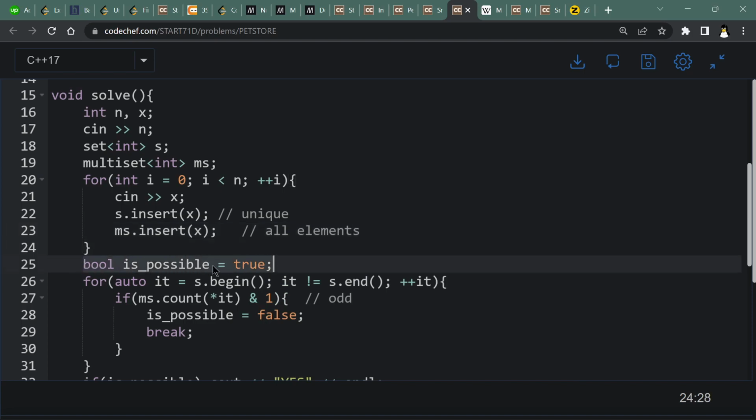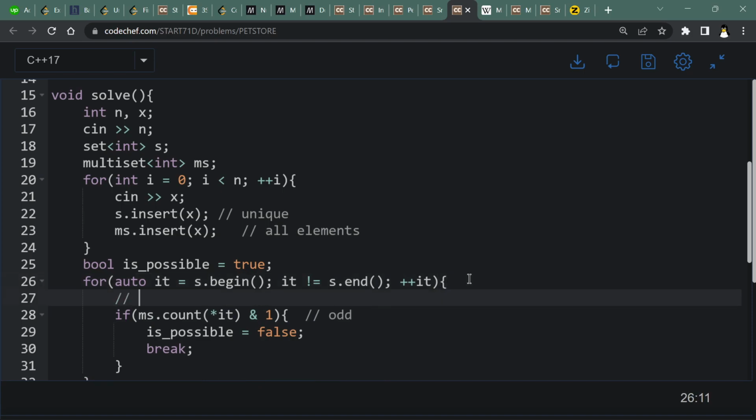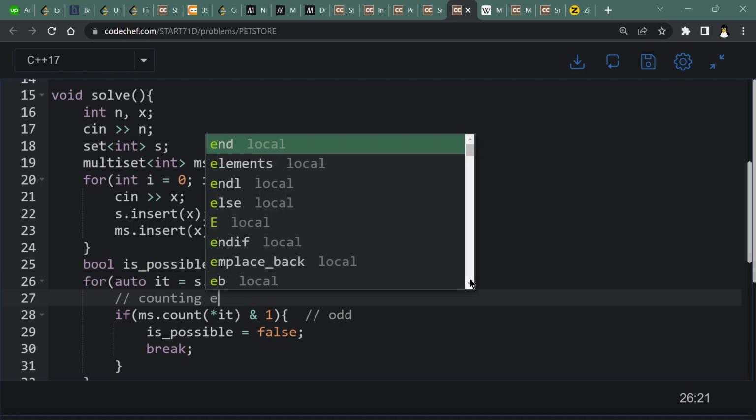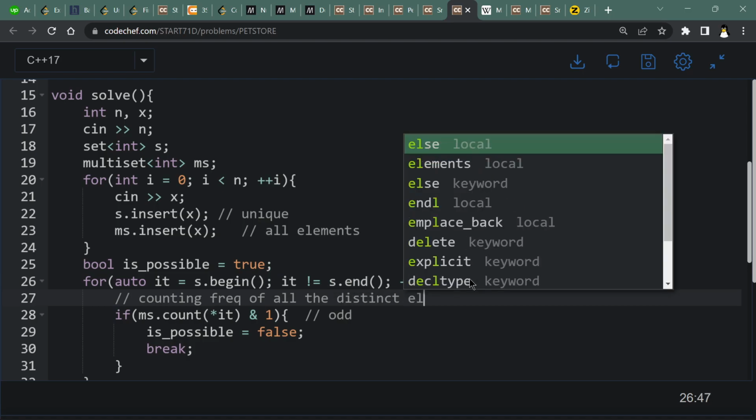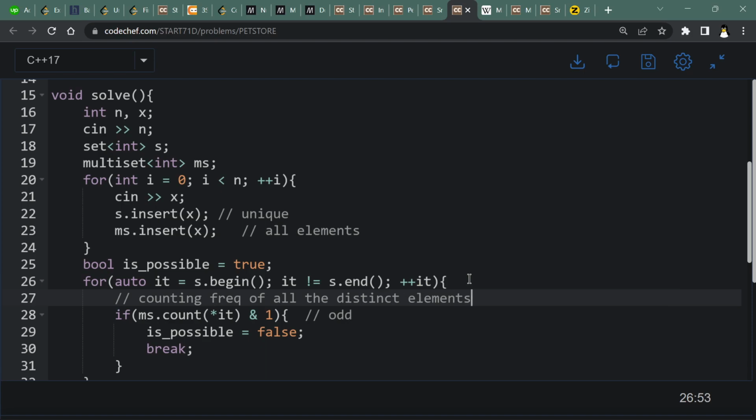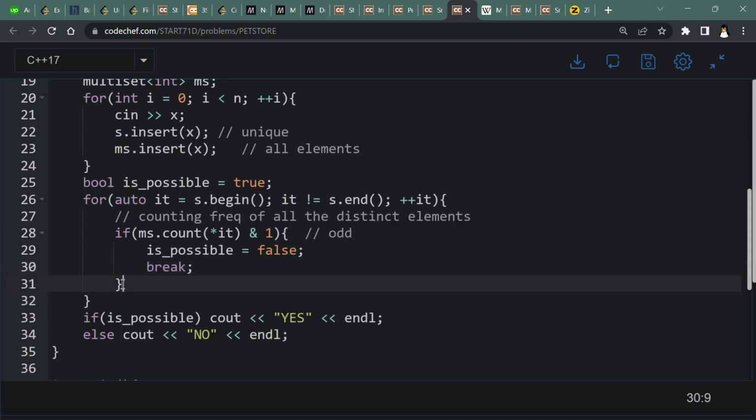And bool isPossible is true, just creating our flag variable and traversing over the set, and counting the frequency of all the distinct elements, and if anyone's frequency is odd, then changing the value of isPossible to false, and breaking the loop.